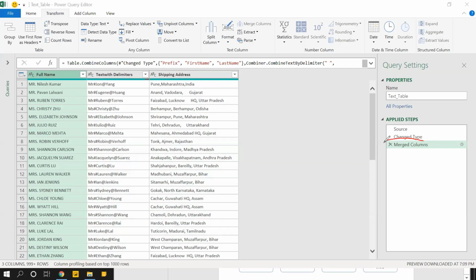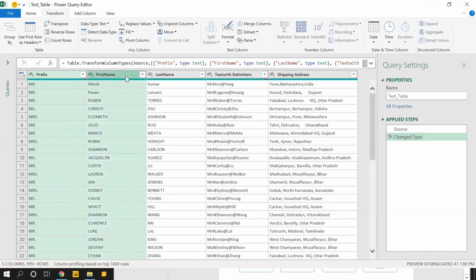Whatever you're doing, it's getting recorded. Like in macros, in VBA, there is some code which is generated. Same way here in the front end, the steps are generated. And if you think you made a mistake, just click on this small delete button. It will go back.